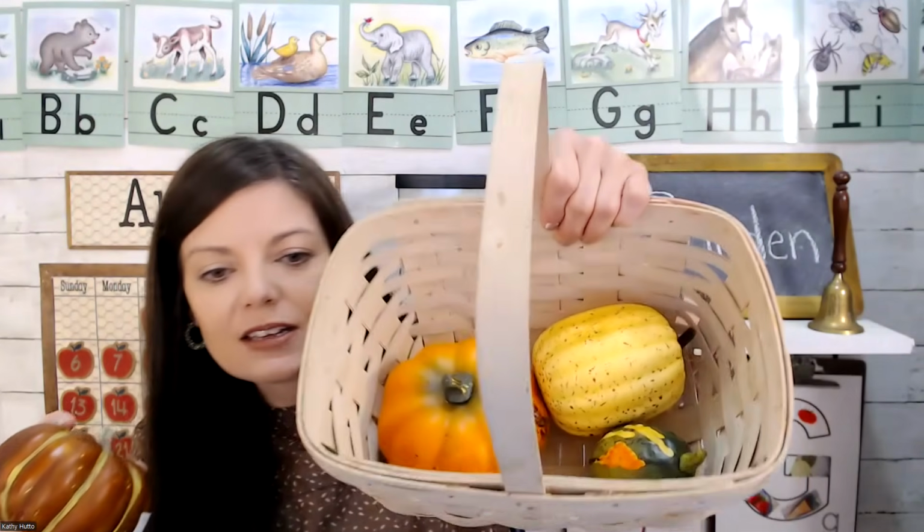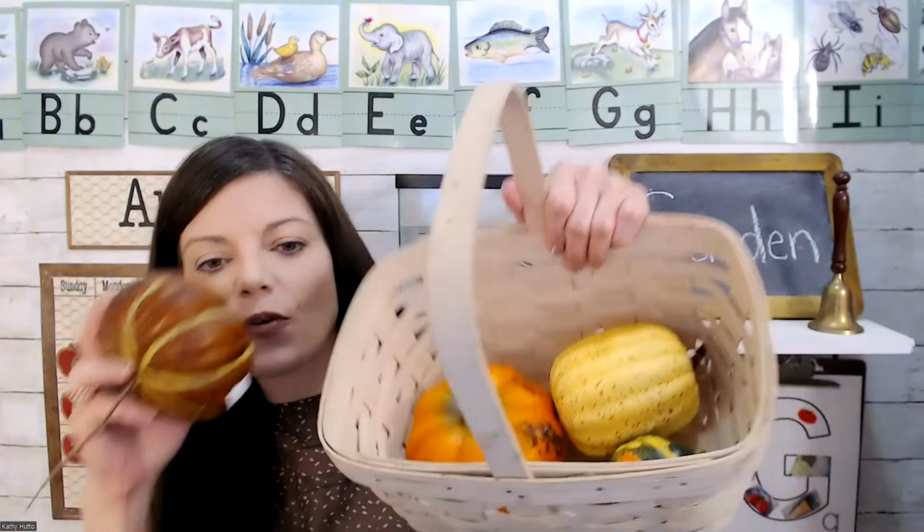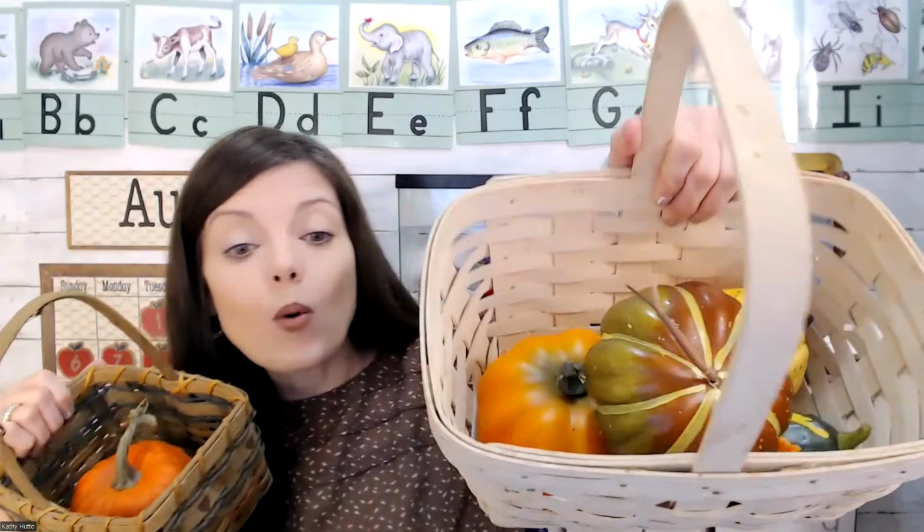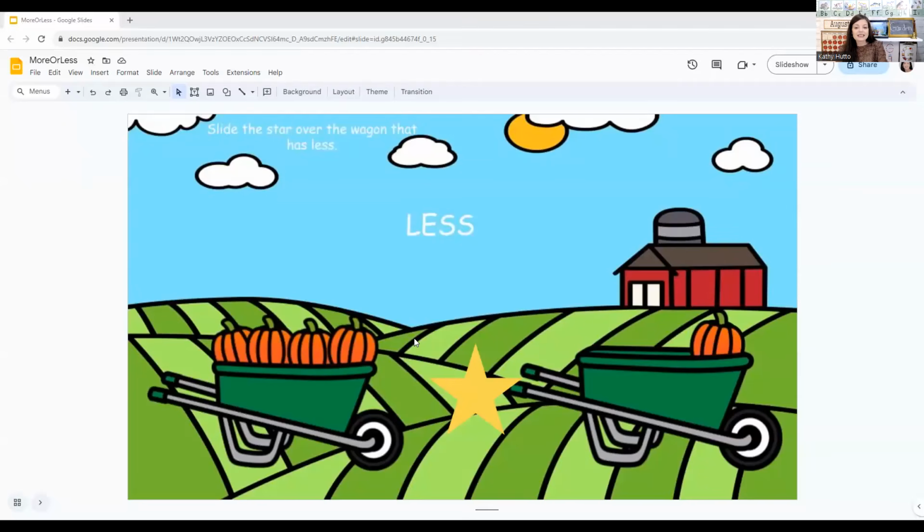There's 1, 2, 3, 4. 4 pumpkins in this basket. And let's see how many in this basket. Only 1 pumpkin. So which is less? Not more. Which is less? The one with only 1, that's less. This is more, and this is less. Only 1 pumpkin. So now let's keep that in mind as we do our math activity today. We're going to be counting some pumpkins and deciding which is less.